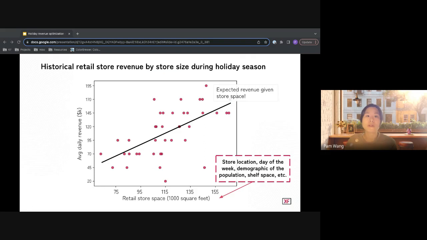In this simplified scenario, we have only focused on constraints associated with store space. However, in reality, we can include a range of additional variables in the model. These variables we categorize as uncontrollable since they are beyond a company's influence. These variables can be elements such as store location, day of the week, demographic data, etc.